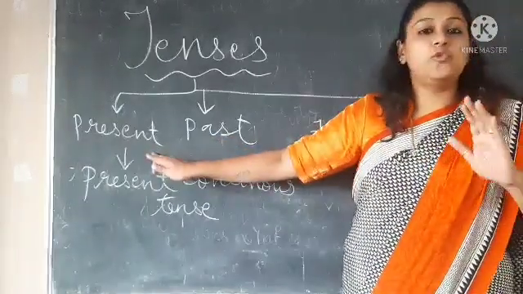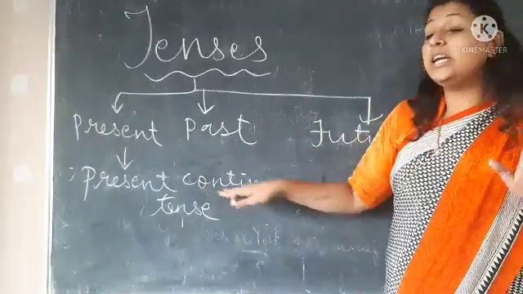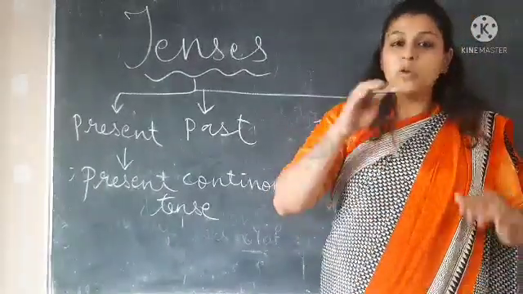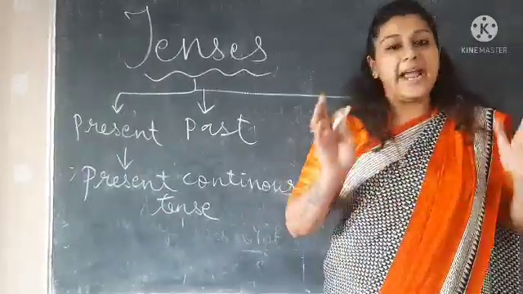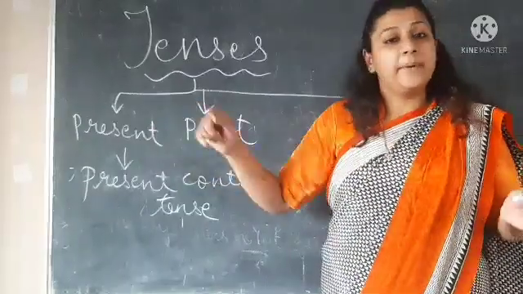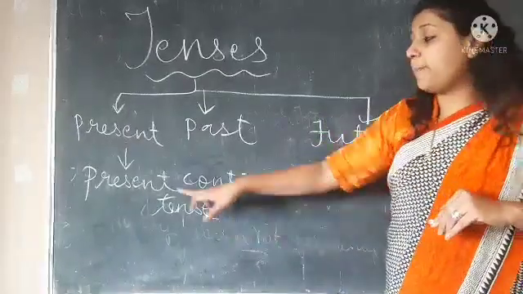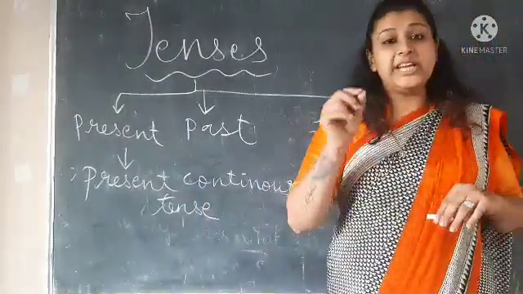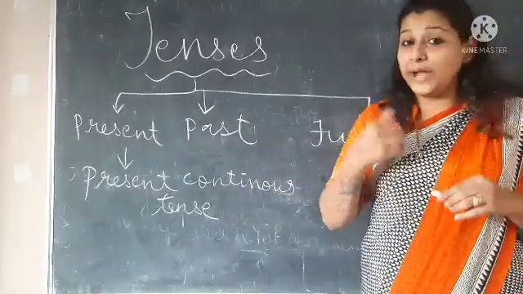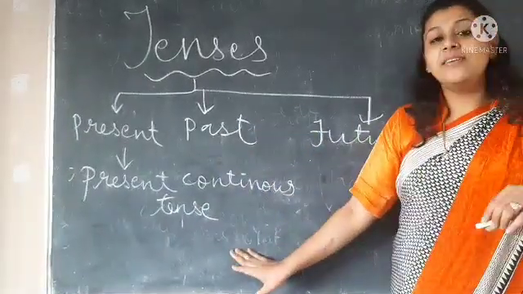Now you have understood what is simple present. Simple present is basically the action which takes place every day. Continuous tense is when the action is taking place now also. अभी काम चल रहा है. It has not ended. I brush my teeth every day. That will be the simple present tense. But if I say I am brushing my teeth, I am teaching you, this is the present continuous tense. Mostly they are ing words. There are rules and regulations on how to identify or what goes with whom. So that we will understand in the next class.